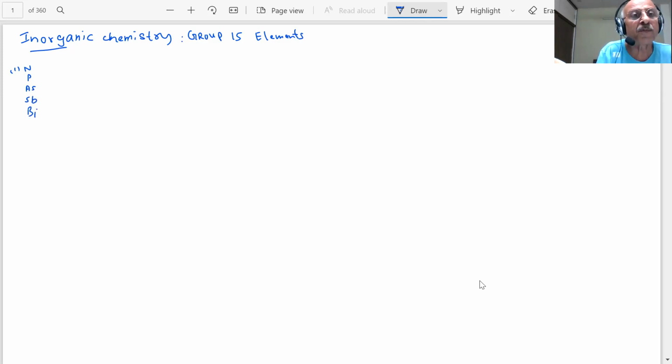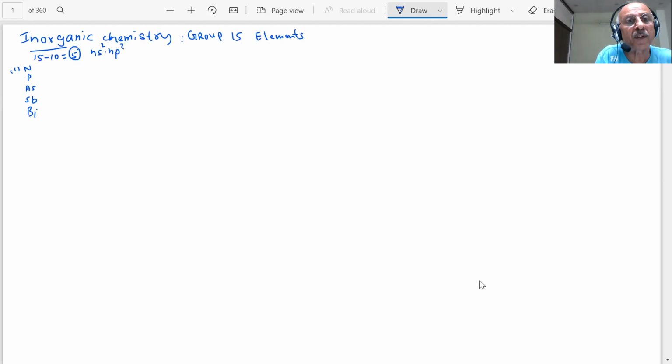This belongs to group 15, which means what? In general, 15 minus 10 is 5. What do I mean by 5? That there will be 5 electrons in the outermost valence shell. The general electron configuration of the valence shell is ns2 np3.